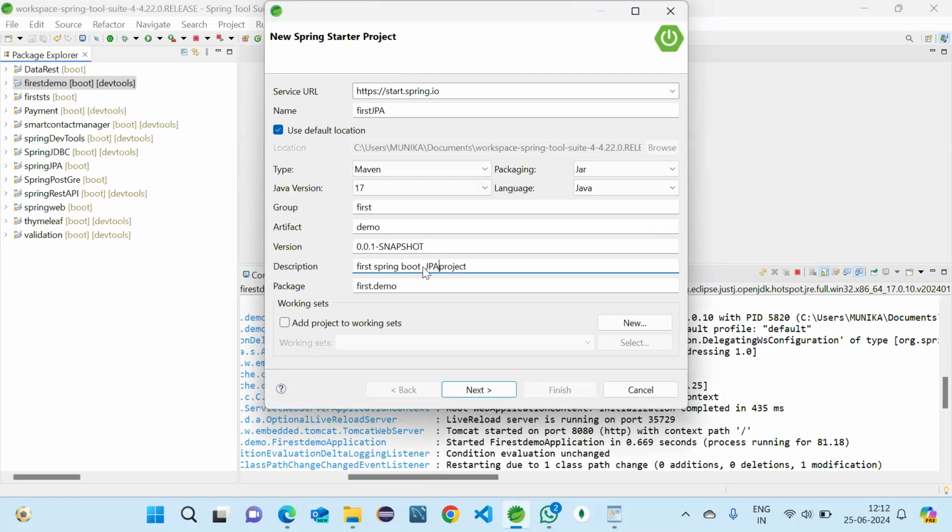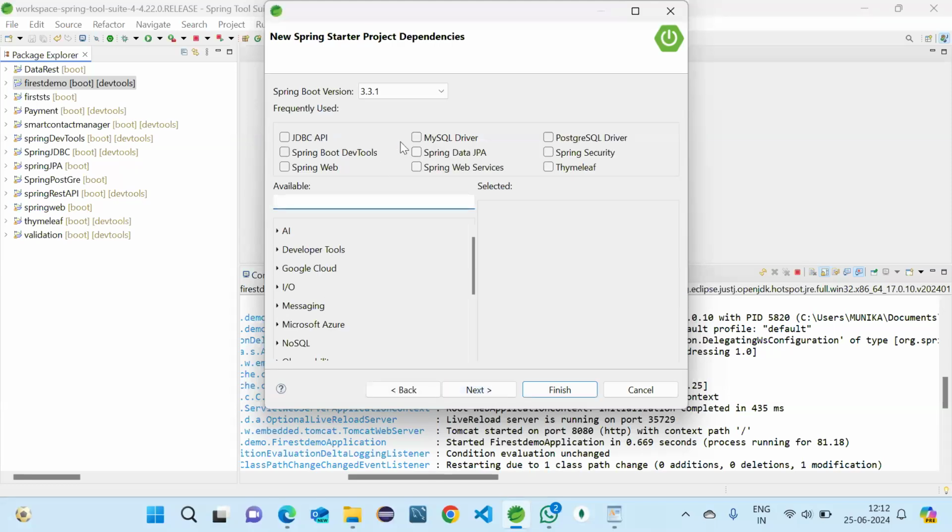Here JPA in the description, and artifact ID also JPA, and this one JPA. First JPA, Maven, 17, first JPA, boot JPA project, and everything JPA.